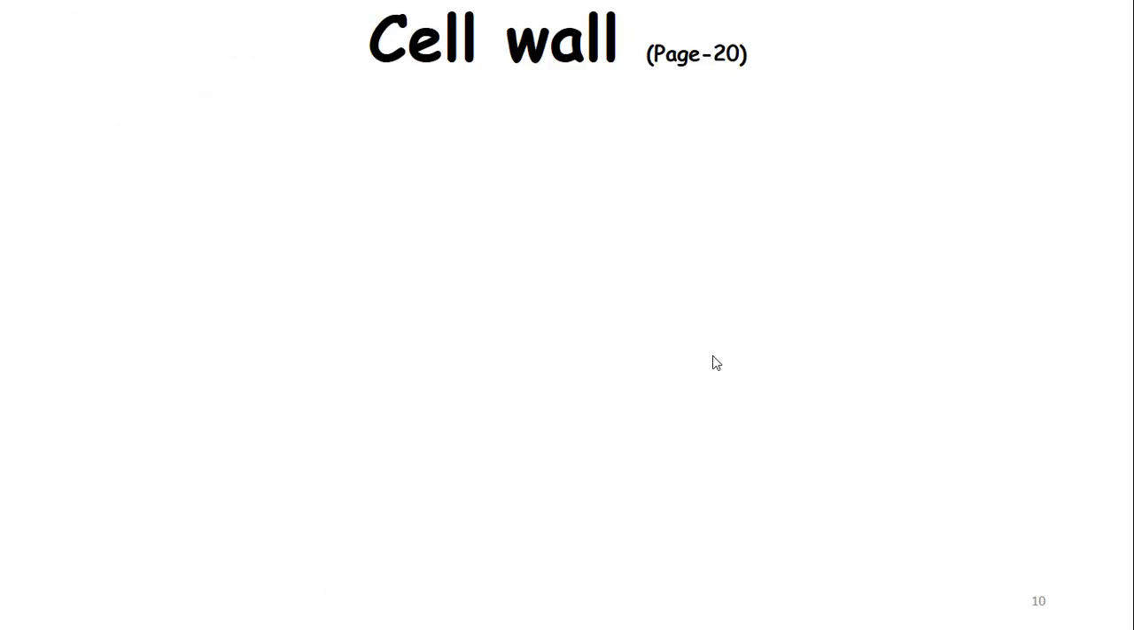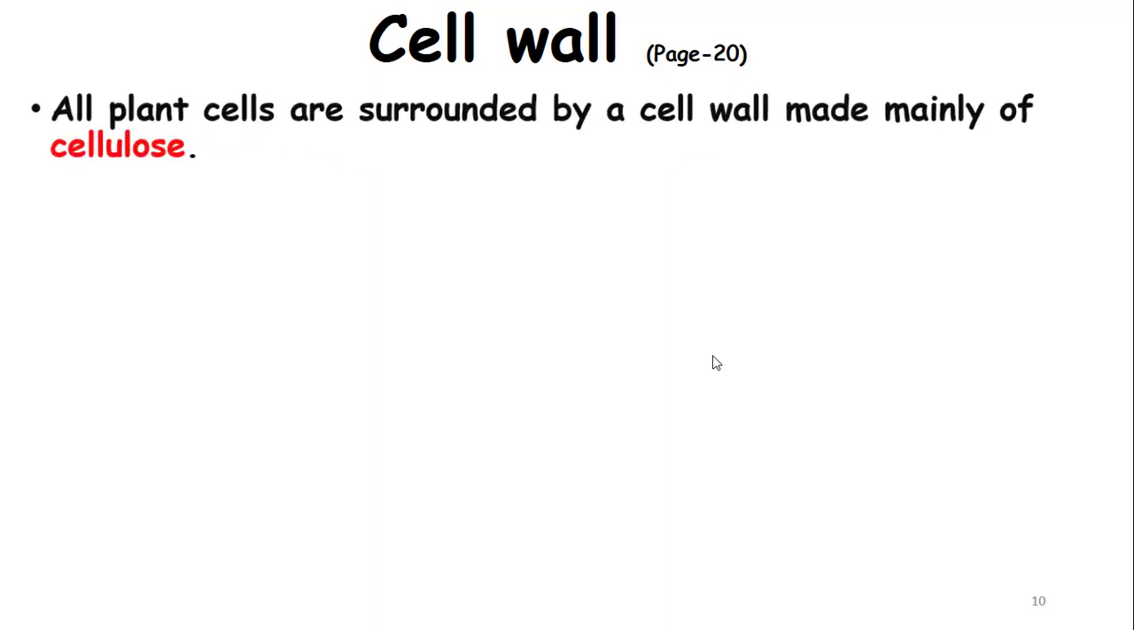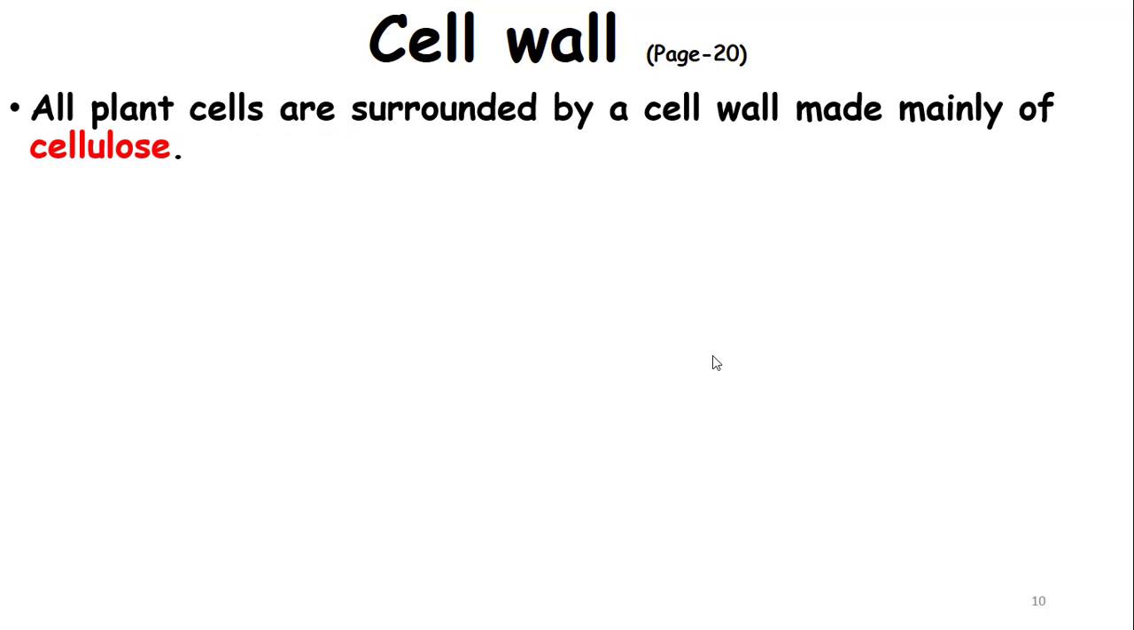Cell wall. Remember that the cell wall is only present in the plant cell. Animal cells do not contain any cell wall. All plant cells are surrounded by a cell wall made mainly of cellulose. Let me explain the term cellulose for you. Cellulose is a polysaccharide. Polysaccharide means many sugar molecules join together to form a larger molecule, and the larger molecule is said to be the polysaccharide cellulose. Remember that the type of glucose that makes up cellulose is beta glucose.